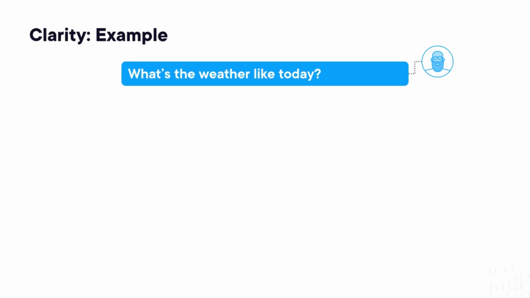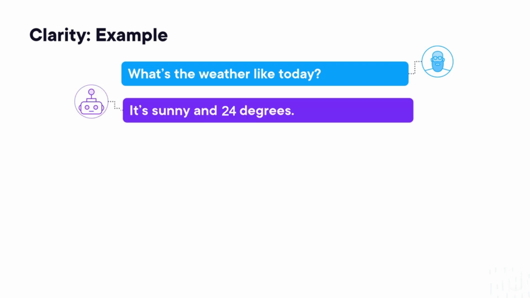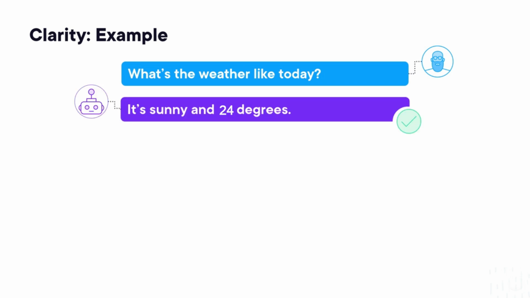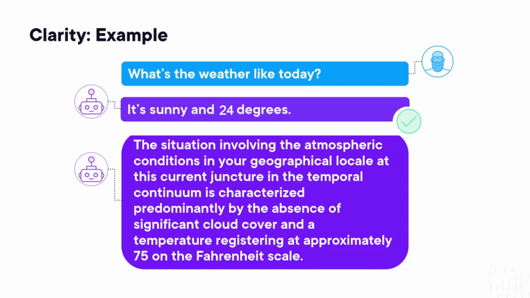For example, if the prompt is, "What's the weather like today?" a clear response would be, "It's sunny and 24 degrees." Versus something like, "The situation involving the atmospheric conditions in your geographical locale and so on." This may technically be true, but it's not super clear or understandable.